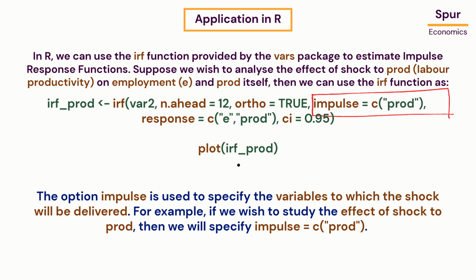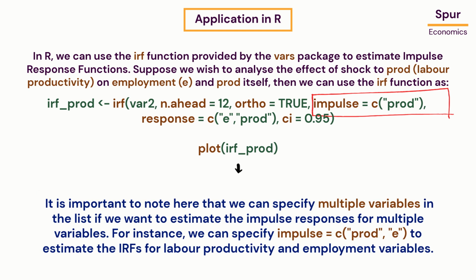The option impulse is used to specify the variables to which the shock will be delivered. For example, if we wish to study the effect of a shock to PROD, then we will specify impulse equals c PROD. It is important to note here that we can specify multiple variables in the list if we want to estimate the impulse responses for multiple variables. For instance, we can specify impulse equals c PROD, E to estimate the IRFs for labor productivity and employment variables.